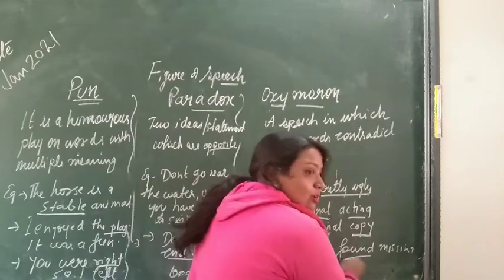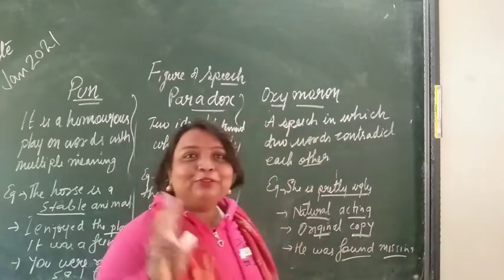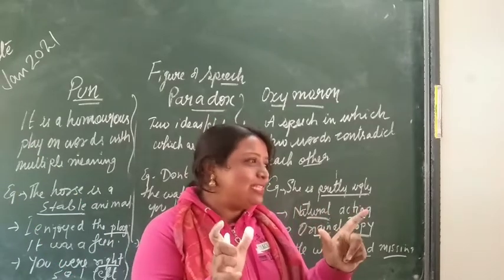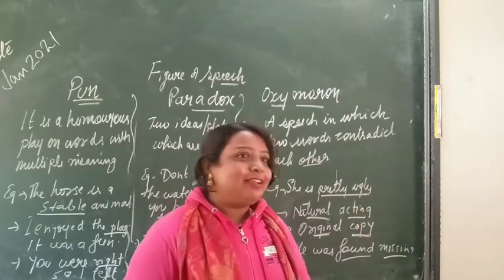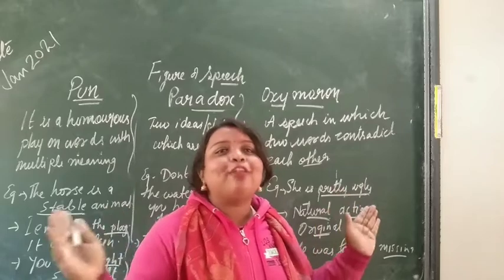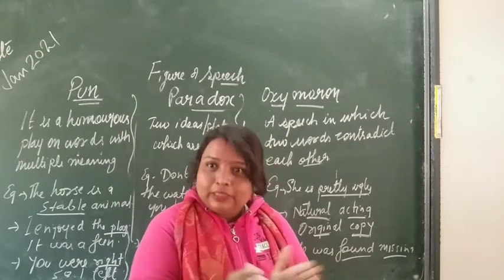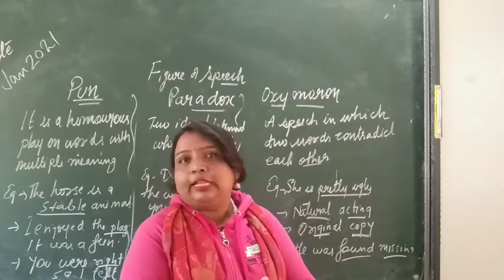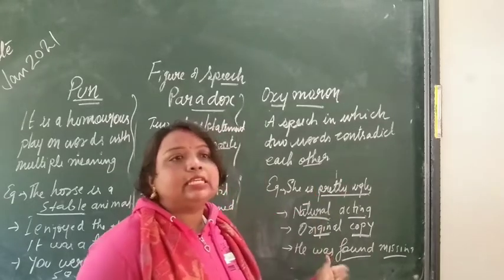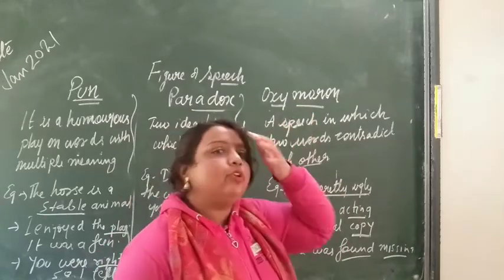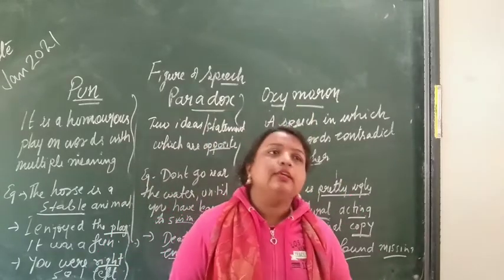See, two words, found and missing. But we use it this way in a sentence. He was found missing. Actually these two words are opposite to each other, but used together. When you use, read, or write these kinds of sentences, they are known as oxymoron sentences.